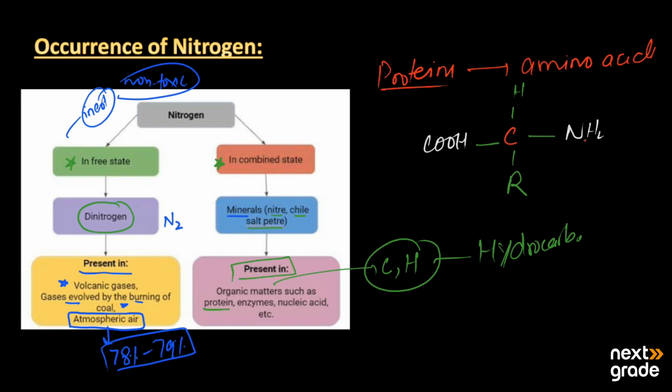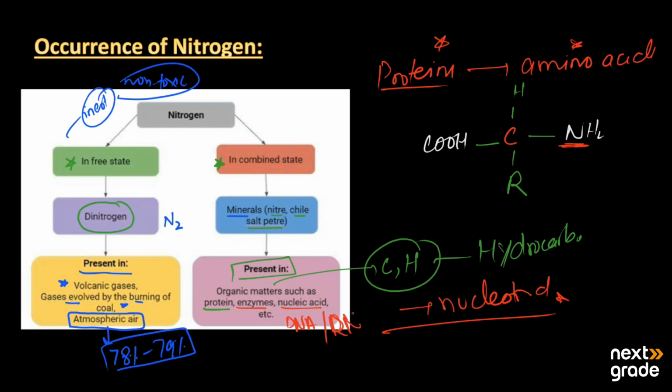So here nitrogen is present as a part of proteins and amino acids. It is also present in enzymes. It is also present in nucleic acids, in the form of nucleotides that form DNA, or the second nucleic acid, RNA.